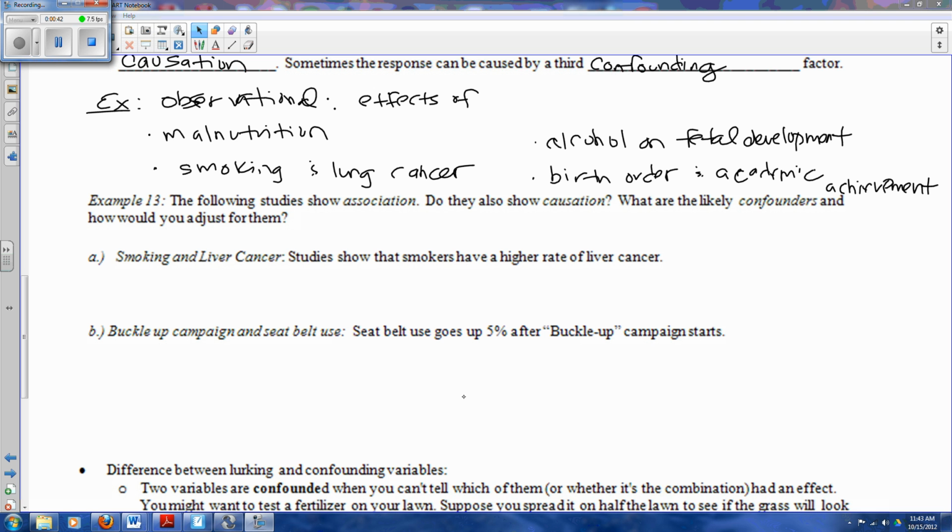They also have tendencies, of course, this isn't everybody, but people who tend to smoke a lot also tend to drink a lot. And so drinking affects your liver. And so the thing that actually ties those two together is alcohol consumption. So alcohol is the confounding variable.